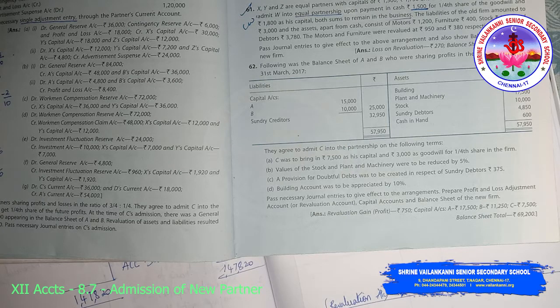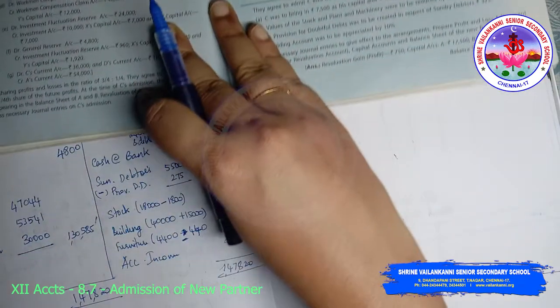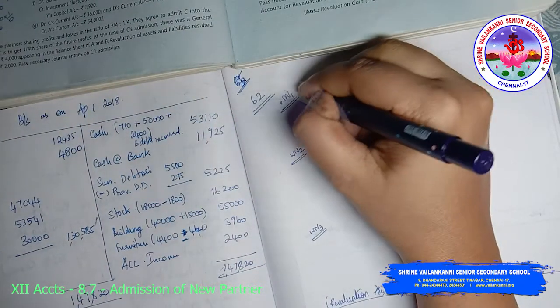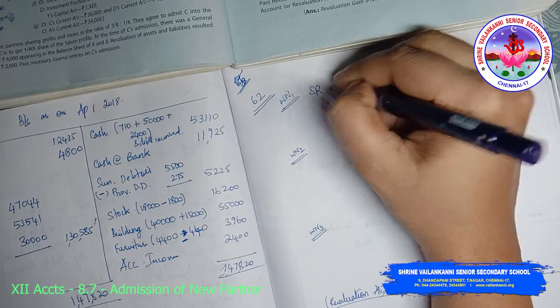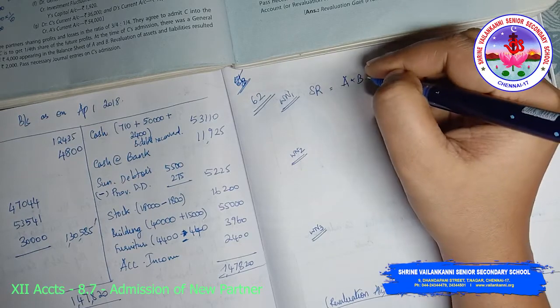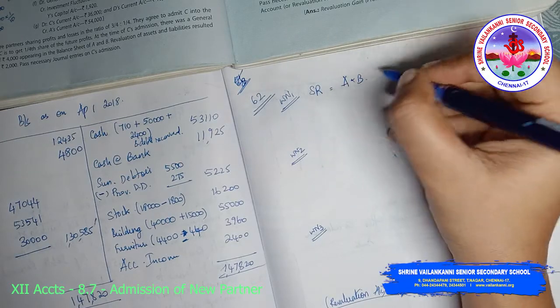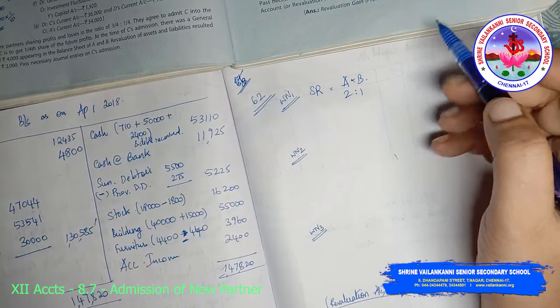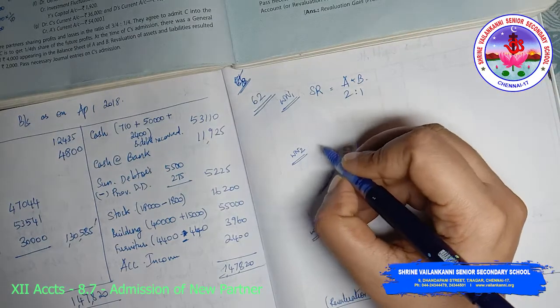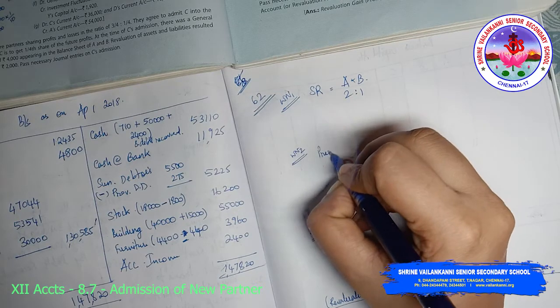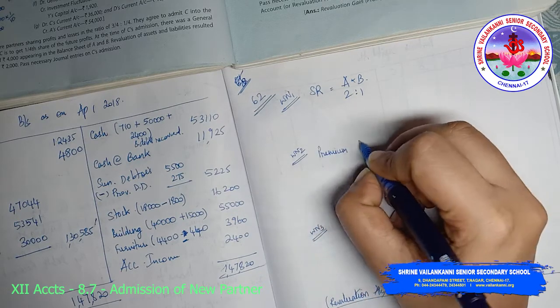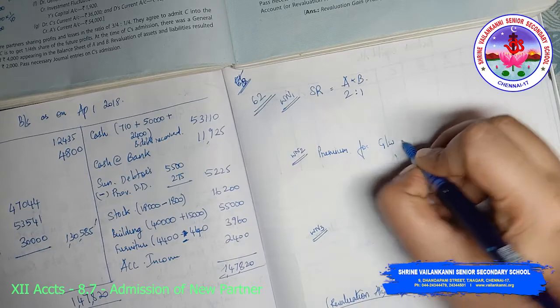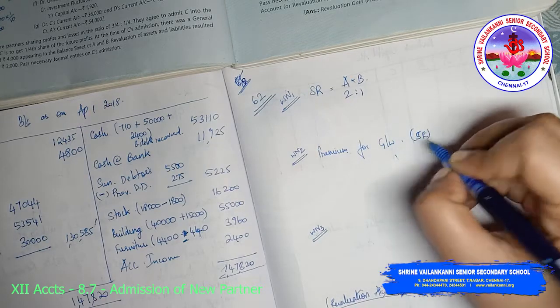So first, we have to know what is the sacrificing ratio of A and B. It is 2:1 because the old ratio given is 2:1. Then you have distribution of premium for goodwill distributed in sacrificing ratio.